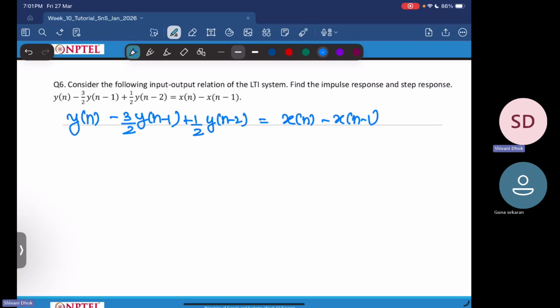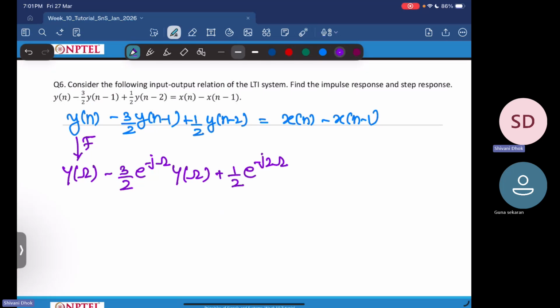So let's take Fourier transform of this thing. That will give me y of omega minus 3 by 2. Y of n minus 1 will have a Fourier transform as e power minus j omega y of omega, plus 1 by 2 into e power minus j2 omega y of omega, which is equal to x of omega minus, the Fourier transform of x of n minus 1 will be e power minus j omega capital X of omega.